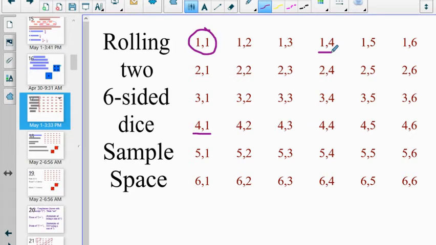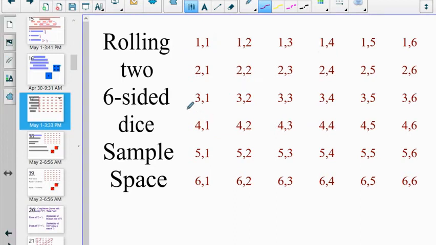And so you have to list those as 2 different outcomes. Now, a red 1 and a blue 1 is the same as a blue 1 and a red 1. Those look the same. That is the only way that you roll a sum of 2. We have to treat 1 and 4 and 1 differently.